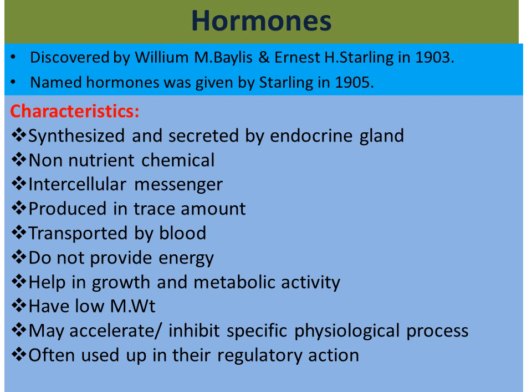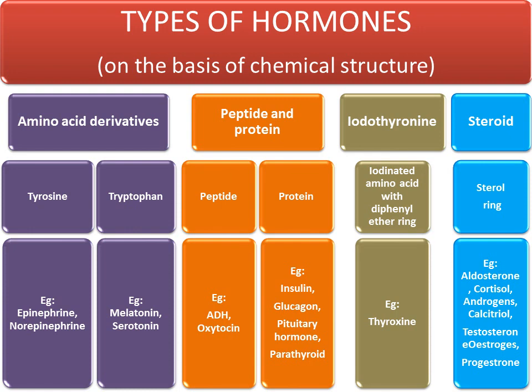If they are secreted in a large amount, they help in the acceleration of the physiological process, but when they are secreted in trace amounts, they inhibit specific physiological processes, and they are often used up in their regulatory actions.